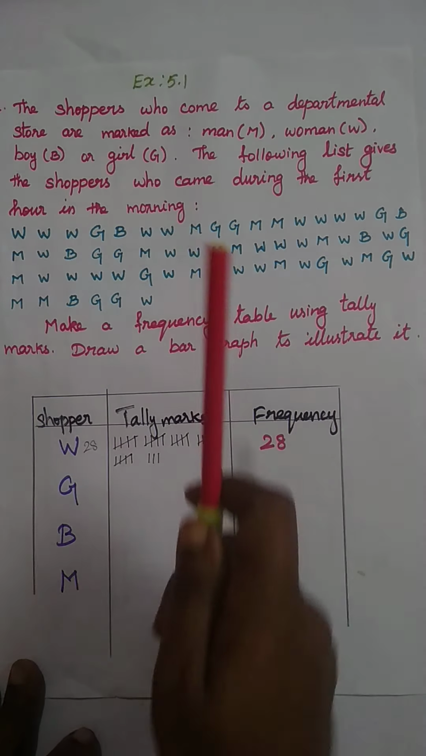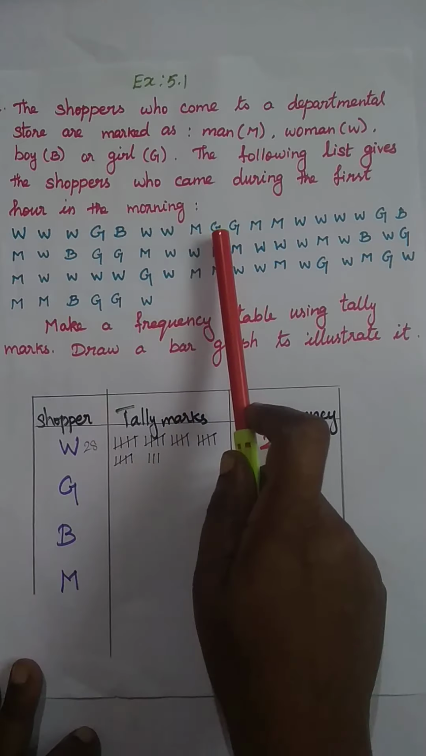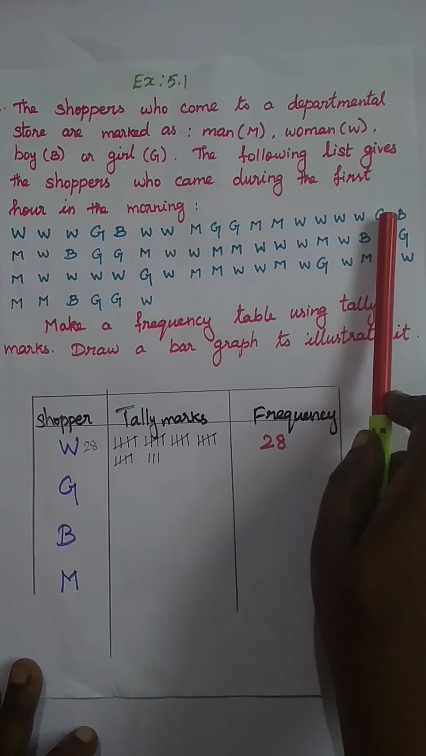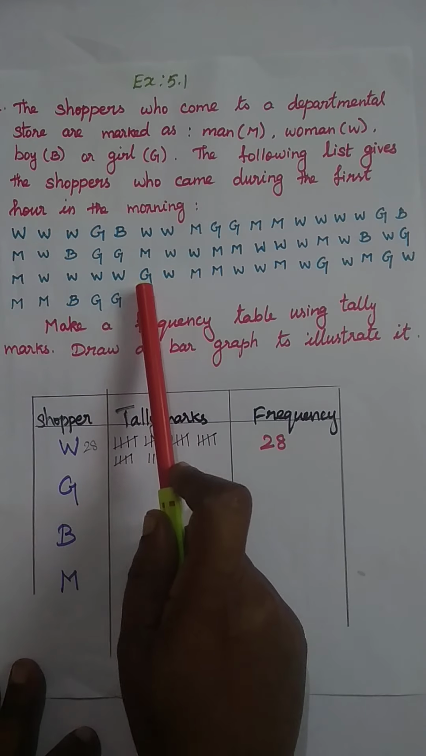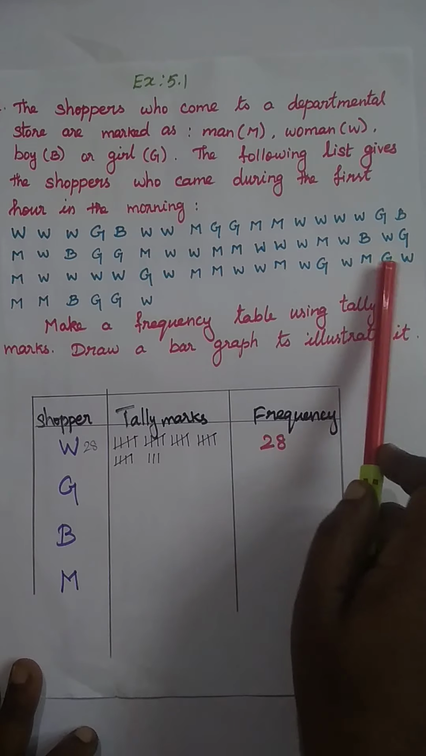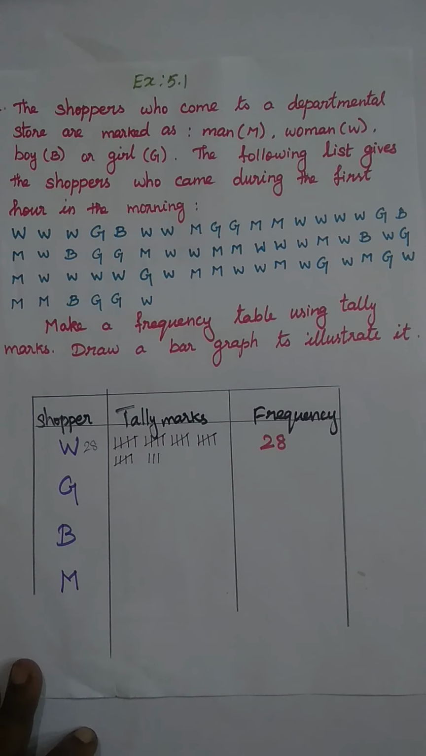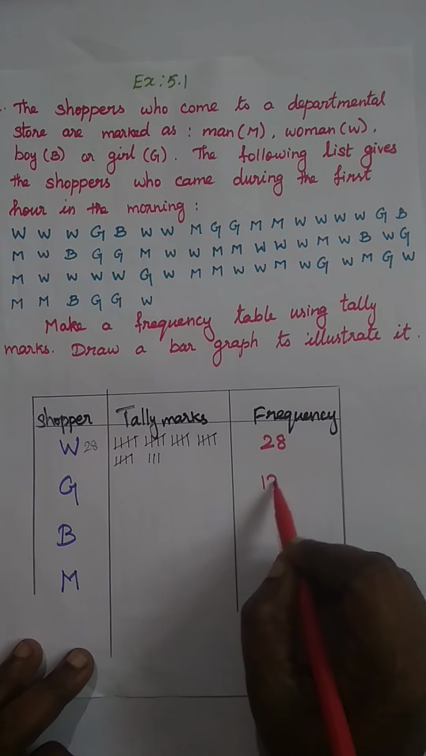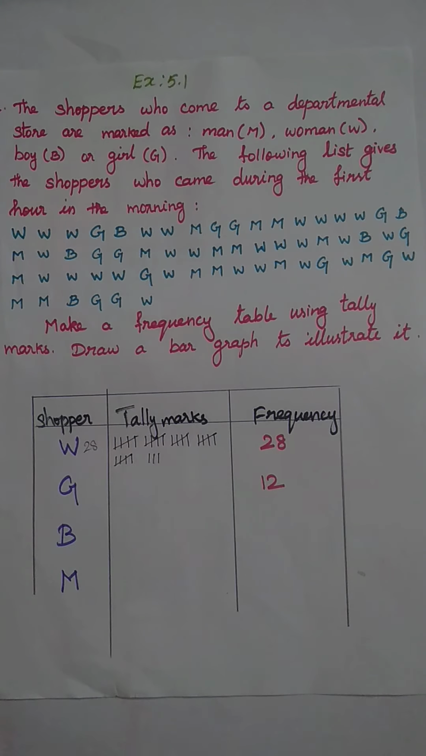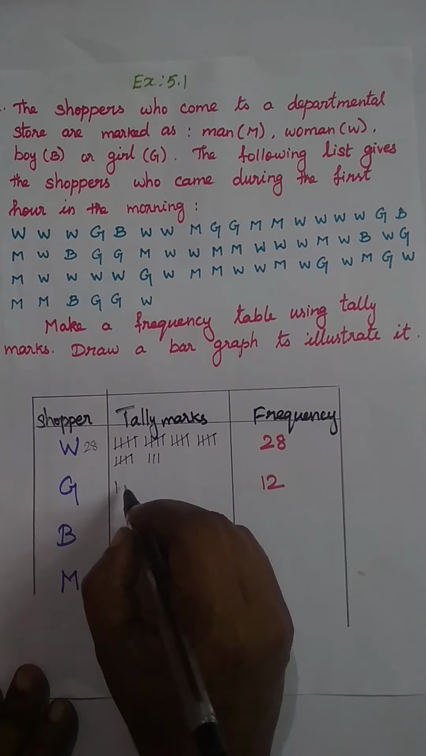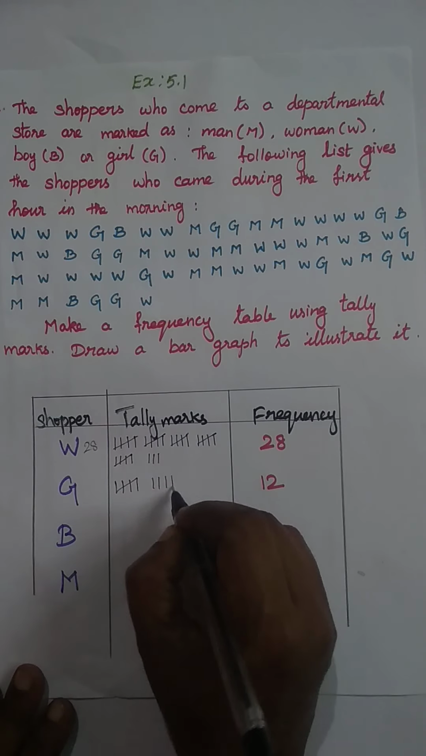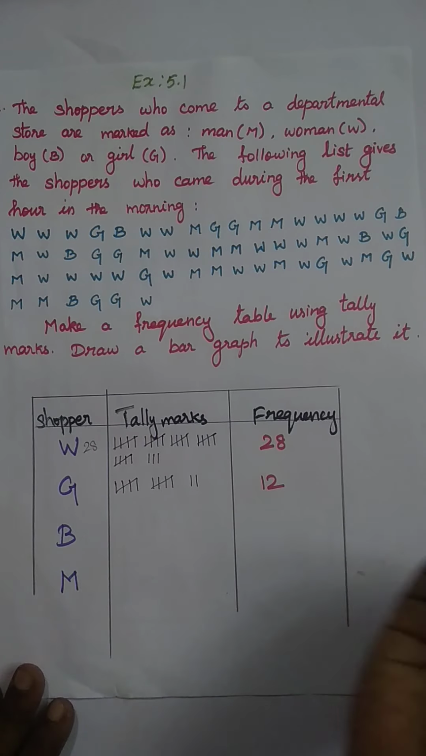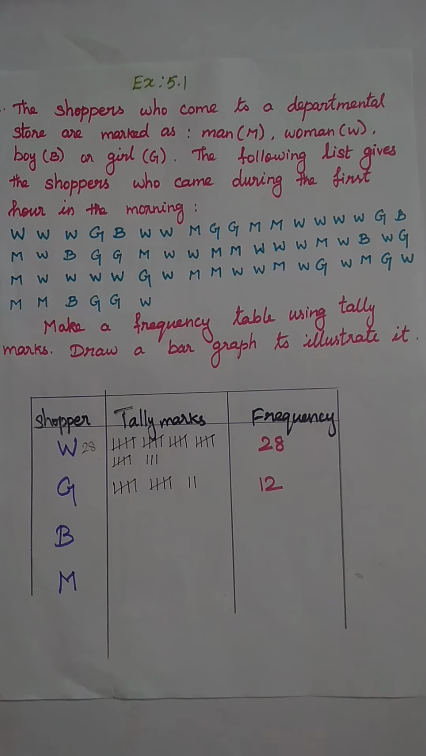Count: 1, 2, 3, 4, 5, 6, 7, 8, 9, 10, 11, 12. Okay, totally 12 are there. So write here 12. Frequency value is 12. Now we are going to mark the tally marks for 12. So 1, 2, 3, 4, 5, 6, 7, 8, 9, 10, 11, 12. Clear?